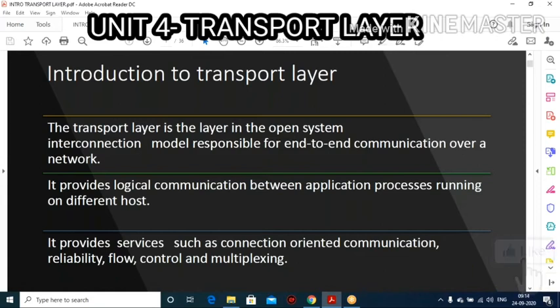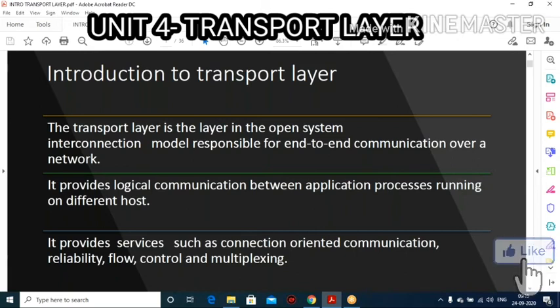Now, these segments are sent to the network router, because after transport we have the network layer, isn't it? Network layer is the third layer. Transport layer is the fourth layer. So first it receives the data from the application, it is chunked into segments and then sent to the network router for delivery.